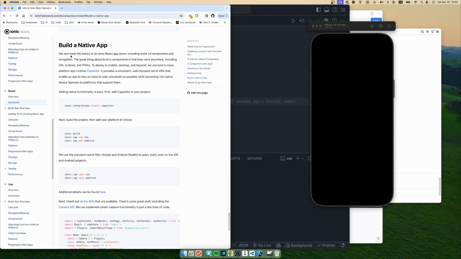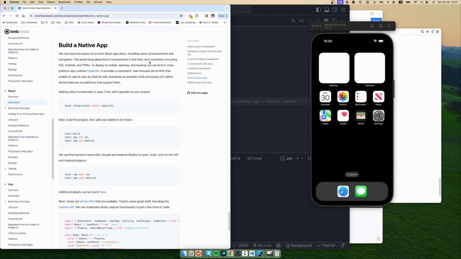So it says we now have the basics of an Ionic React app down, including some UI components and the navigation. The great thing about Ionic's components is that they work anywhere, including iOS, Android, and PWAs. To deploy to mobile, desktop and beyond, we use Ionic's cross-platform runtime, Capacitor. It provides a consistent, web-focused set of APIs that enable an app to stay as close to web standards as possible.